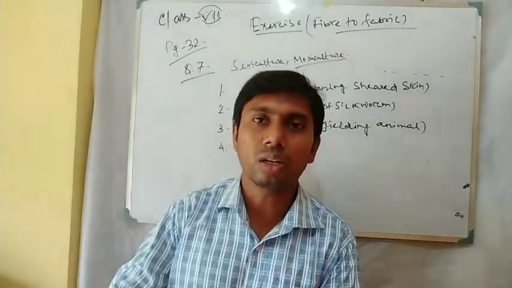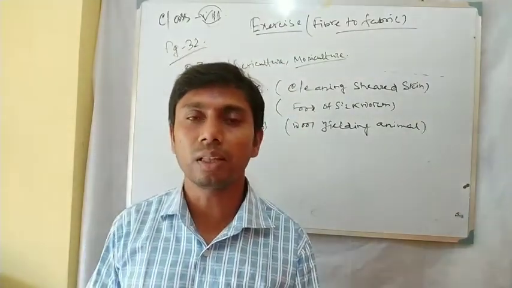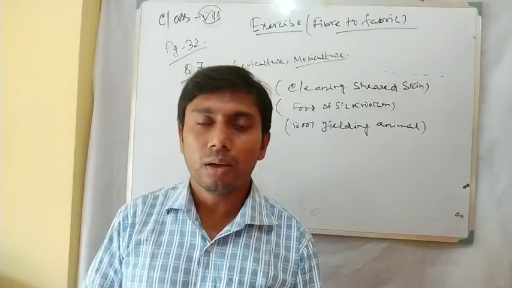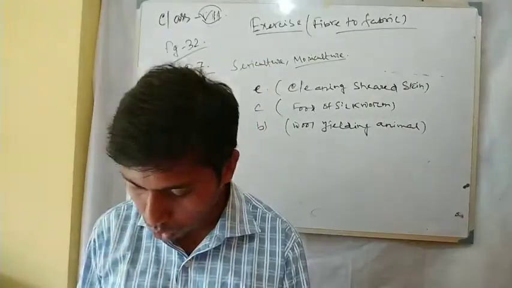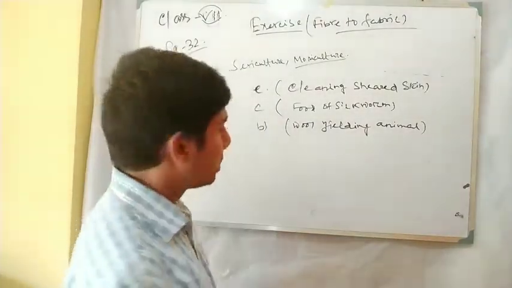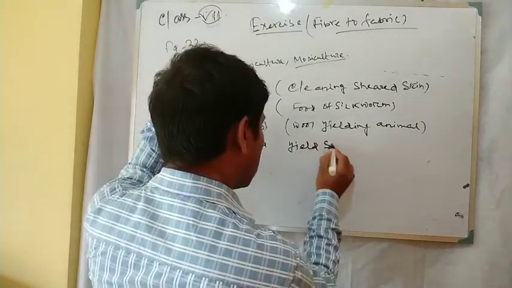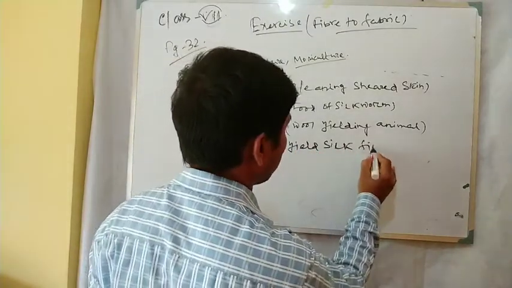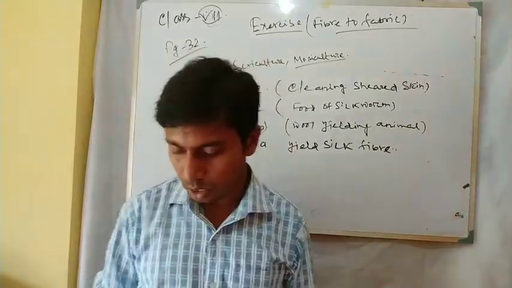So it is not the animal, it is just the outer sphere formed by the larva around the periphery of its body. So cocoon, option A, yields silk fiber. So these are the 4 answers.